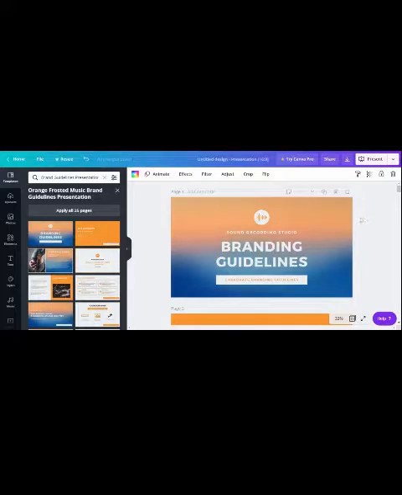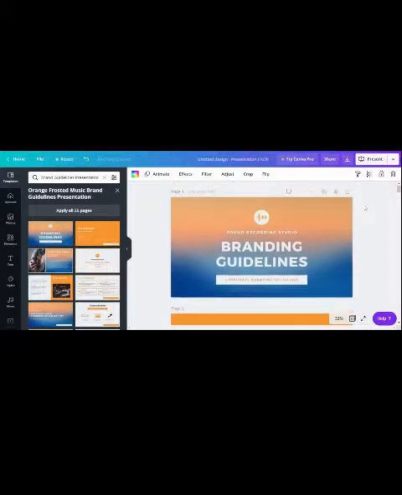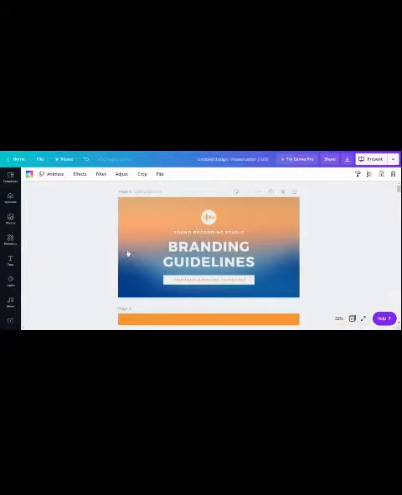So, guys, as we have already discussed, today we will be talking a lot about branding guidelines and how this document should actually be formed. What should be parts of the document and what should not? Okay. So, guys, a major part of the branding guidelines document is going to be all about your logo, your values, and your main area of expertise, which is about who your brand is and what you are trying to